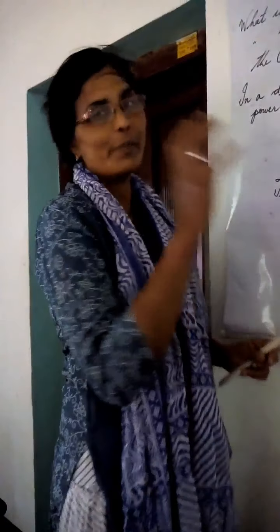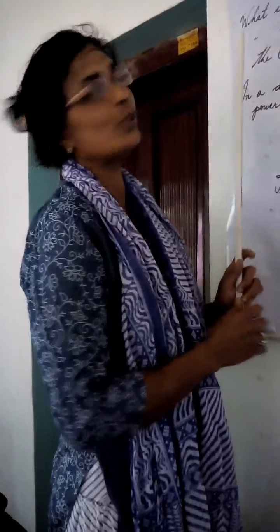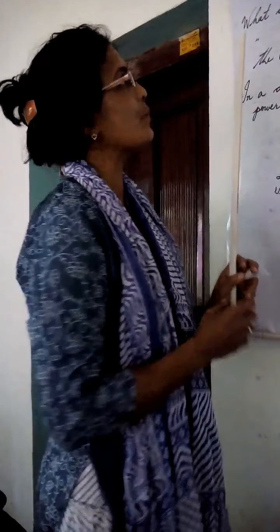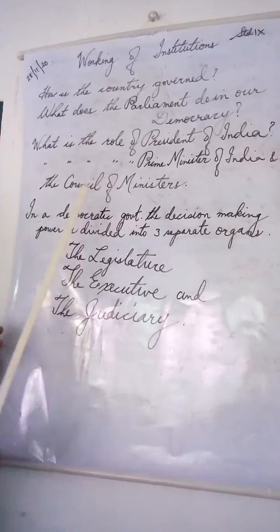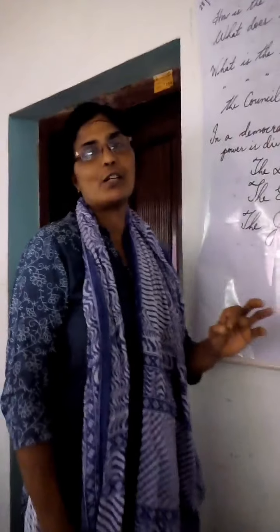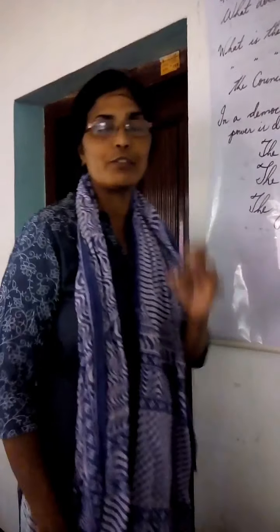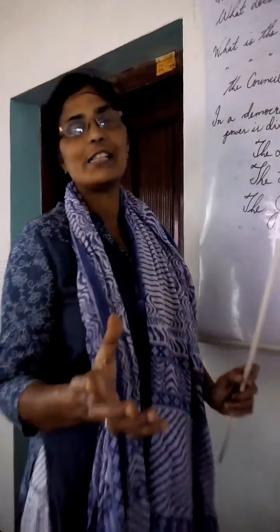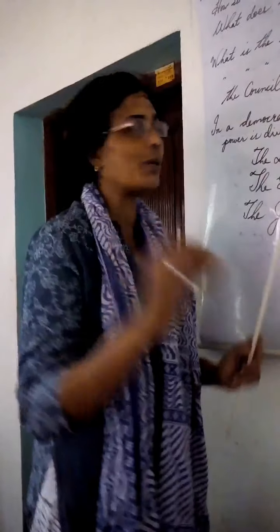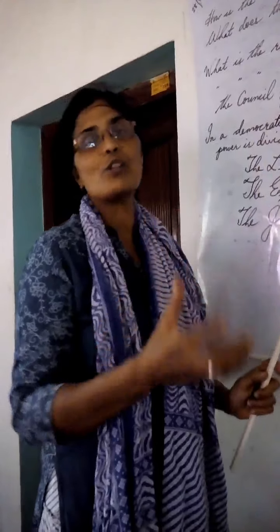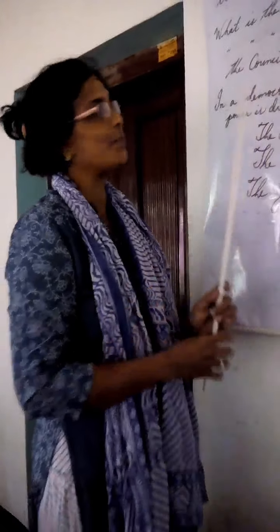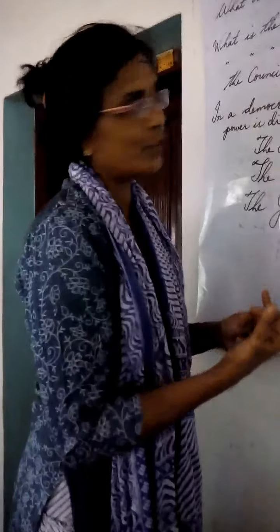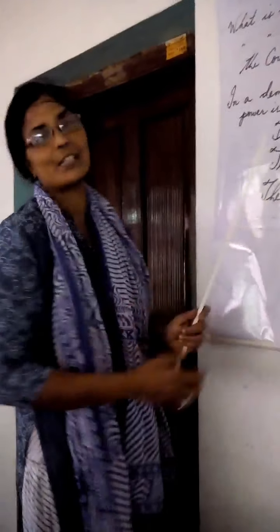And the main objective of learning this lesson is that we are actually trying to make you realize what is the importance of parliament, what is the role of parliament in our democracy. And then we are also going to study about the functions of the President of India, what is the role of the Prime Minister of our country. And not only that, you will also be sensitized about what is the role of the various council of ministers in our country. You do have to take interest regarding the decision making, the policy making of the parliament, of the different organs, as well as the council of ministers.